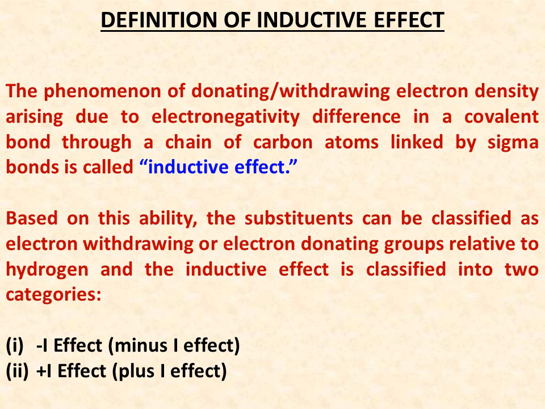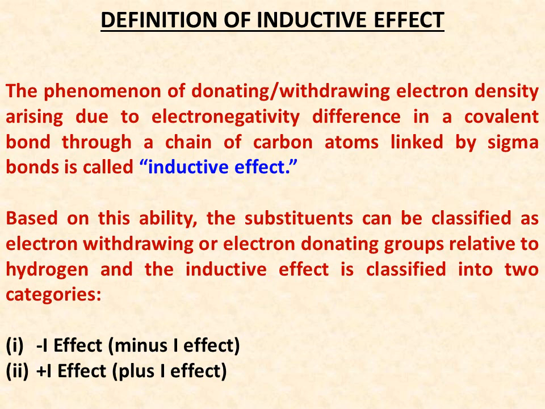Now, how can we define inductive effect? The phenomenon of donating or withdrawing electron density arising due to the electronegativity difference in a covalent bond through a chain of carbon atoms linked by sigma bonds is called inductive effect.